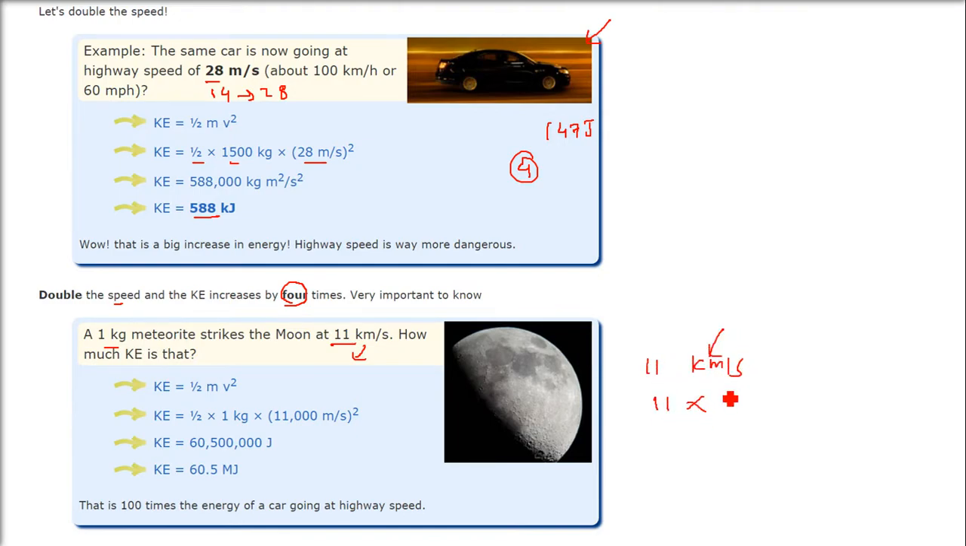So we convert it into meter. So multiply by 1000 meter per second. So it will be 11,000 meter per second. Now it is an SI unit. So half into 1 kg into 11,000 meter per second square. It's 60.5 megajoule. 3 zeros for kilo, 6 zeros for the mega.